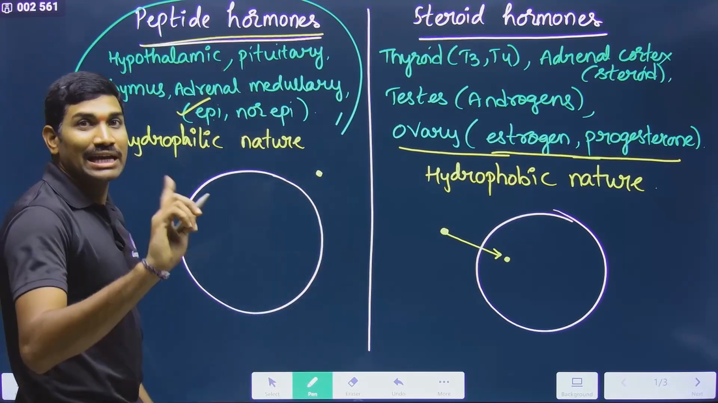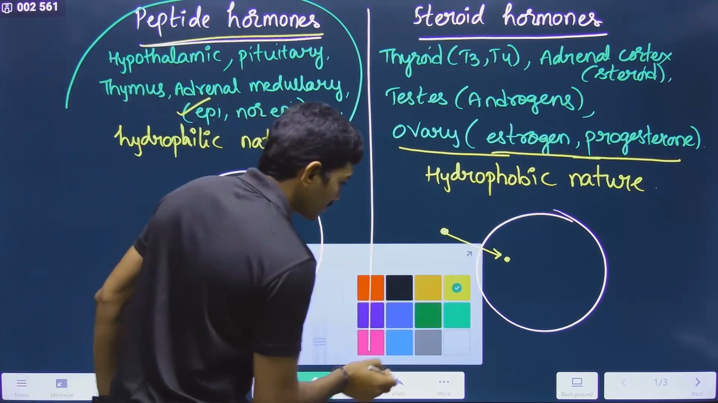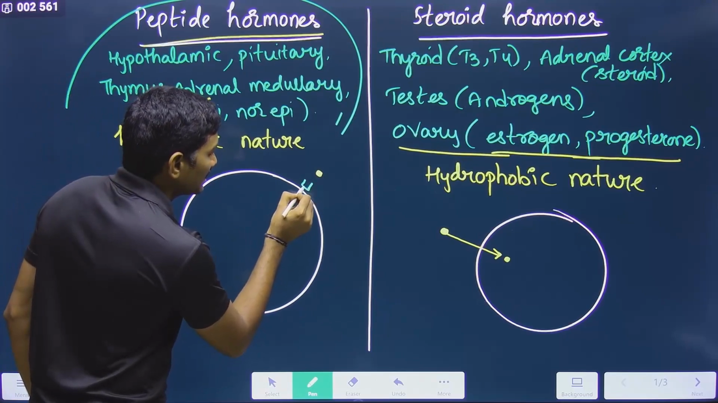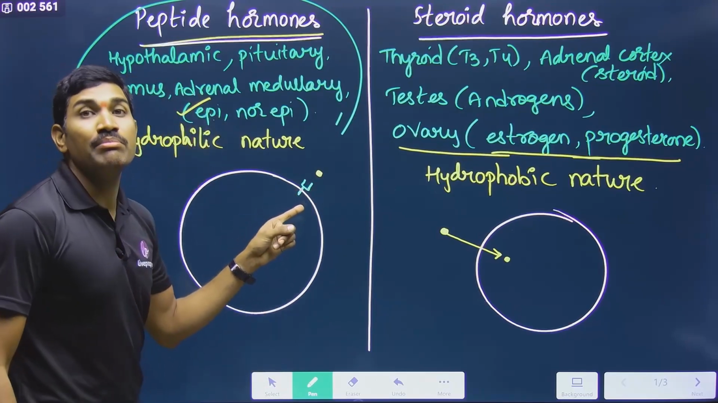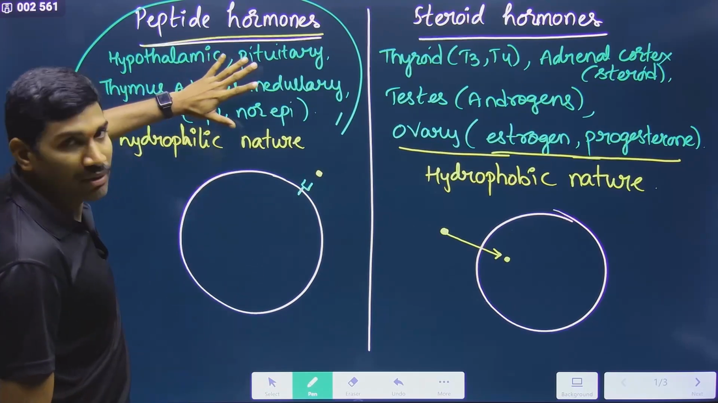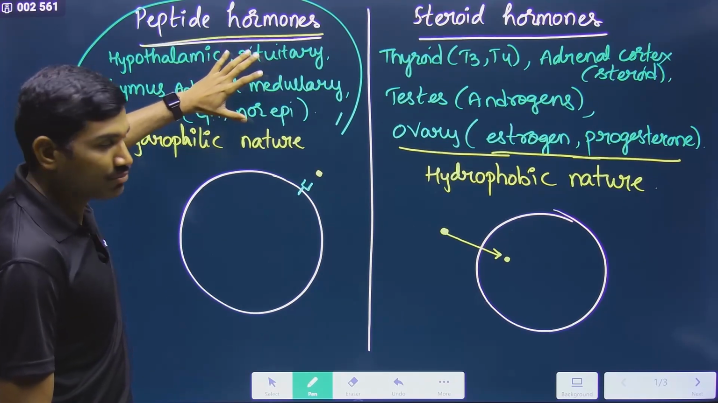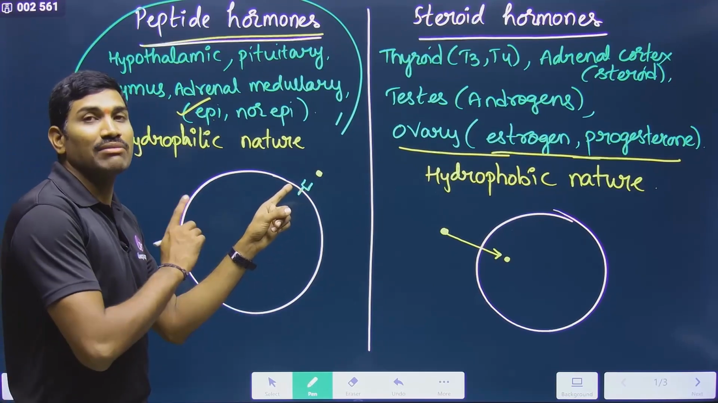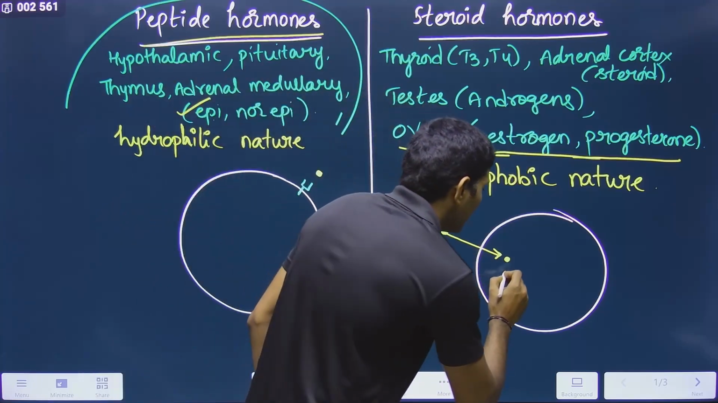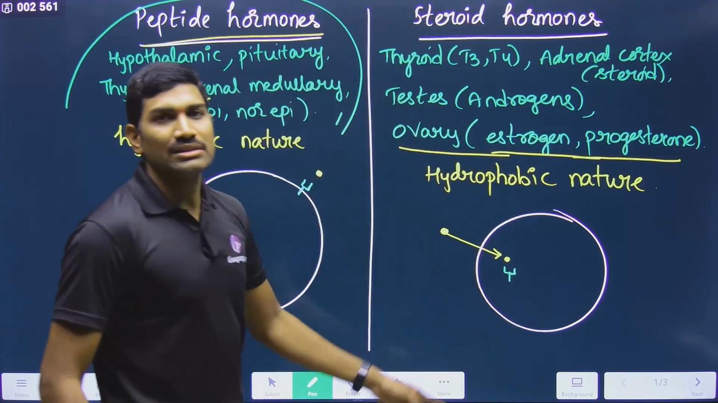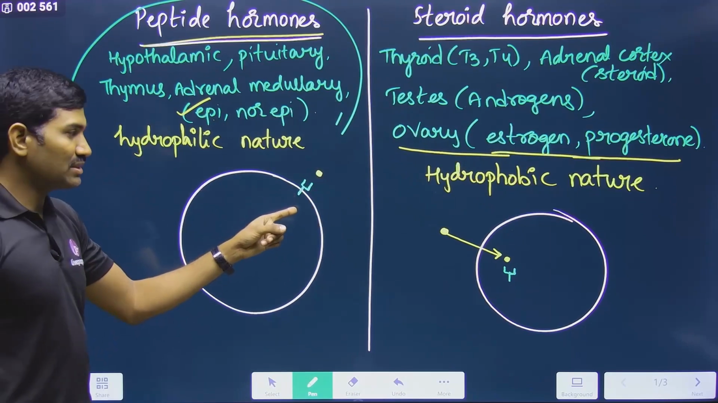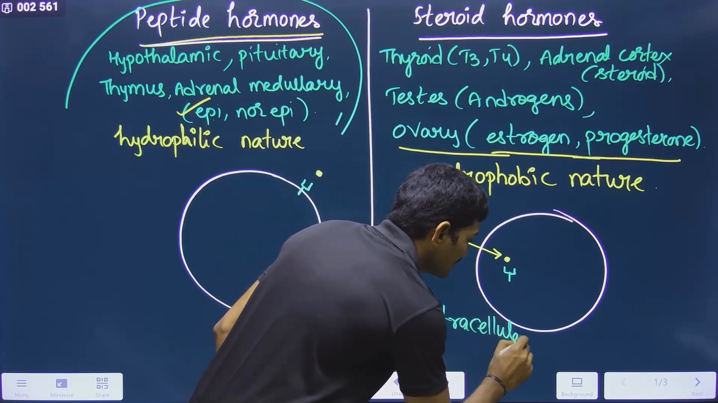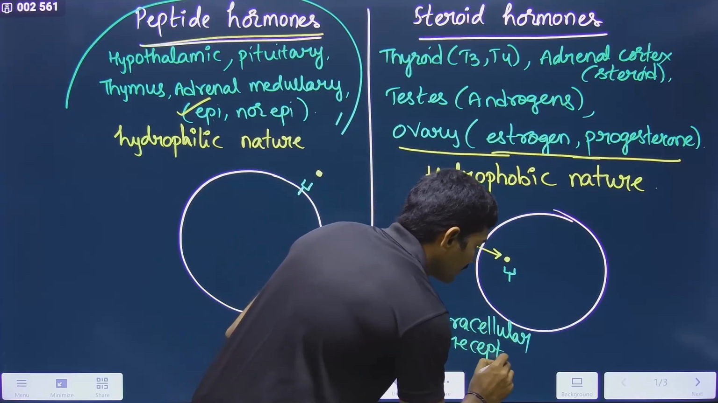But here, this is a hydrophilic molecule. A hydrophilic molecule cannot pass directly through the plasma membrane. So since it cannot directly pass through the plasma membrane, on the plasma membrane it has a receptor, and that's why it is called a membrane receptor. So in this type of hormones, compulsorily on the target cell a membrane receptor will be present. But in this case, an intracellular receptor is present. Intra means inside, so the receptor is inside the cell.